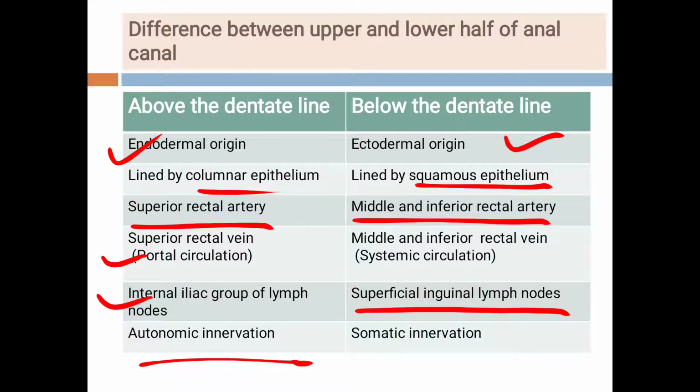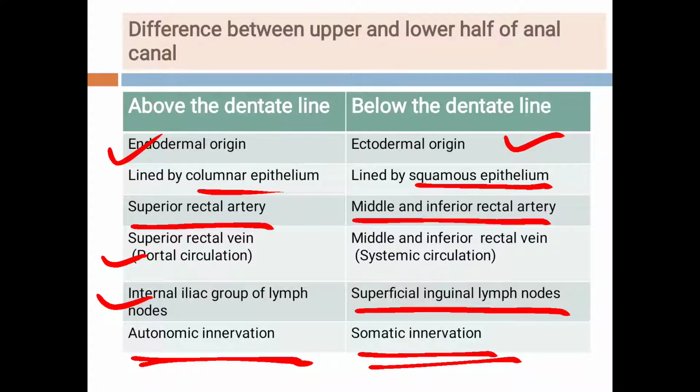Then above the dentate line, it is innervated by the autonomic nervous system, and below the dentate line, there is a somatic innervation.